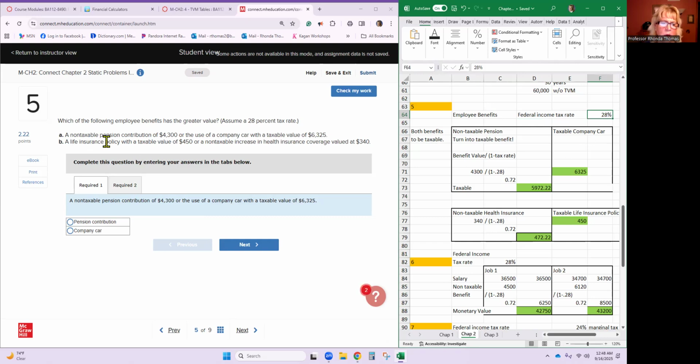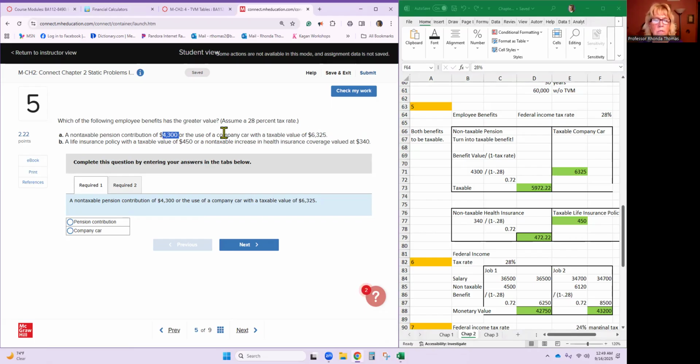We have a non-taxable pension of 4,300 or the use of a company car with a taxable value of 6,325. Now, if you look at this amount compared to this amount, you would think that this would automatically be the better option. But this is like looking at apples to oranges.